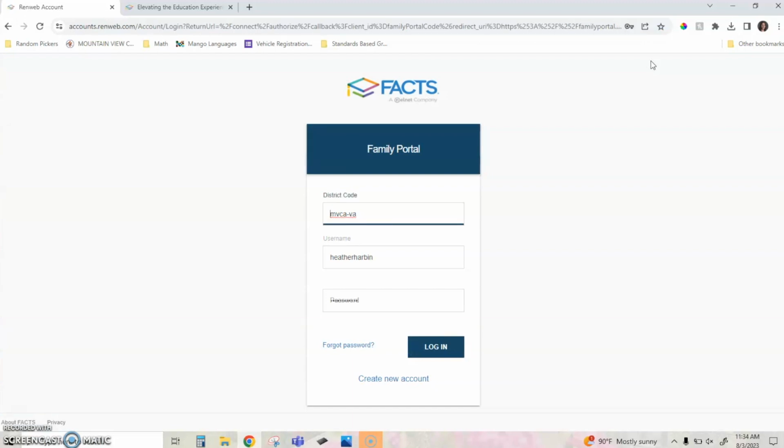When I click Family Portal, it's going to take me to this page that says FACS Family Portal. You'll notice in the URL right up here that I'm circling, it still says accounts.renweb.com. This is why teachers often will refer to this as RenWeb, but what we really mean is the FACS Family Portal. In the FACS Family Portal, you have three pieces of information you need to enter. The district code is the same for everyone, MVCA-VA. The username and password are created for you when you are first entered into our student information system. If you do not know your username and password, check with the office and they will be happy to give that to you. You can see my username and password are already saved here.